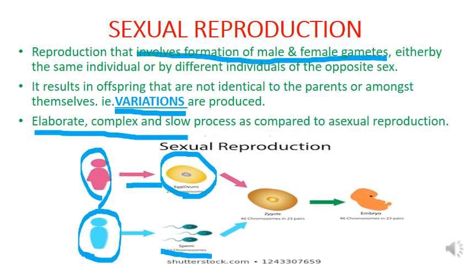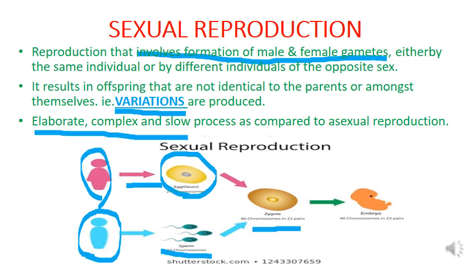This male parent will produce the male gametes known as sperms. Later, the egg and sperm fuse together to form a zygote. This zygote later develops into an embryo, which develops into a new organism.